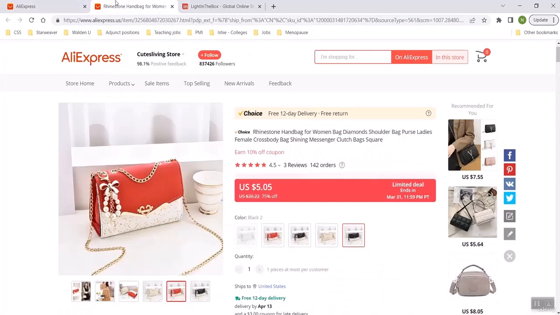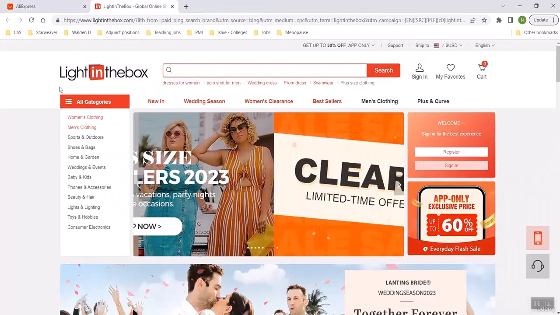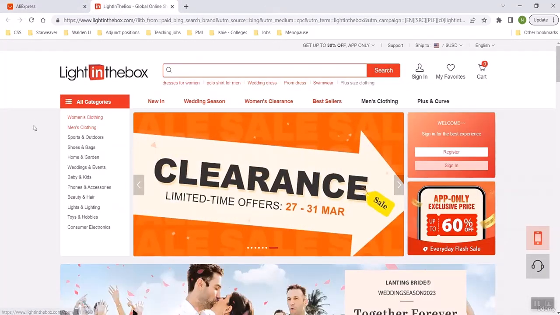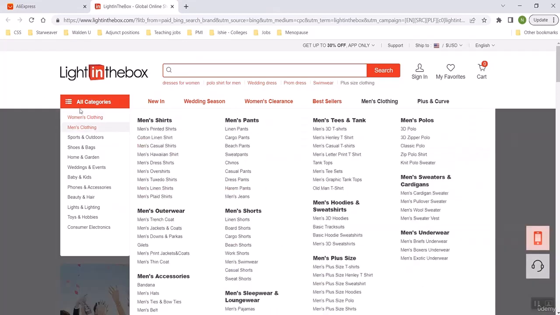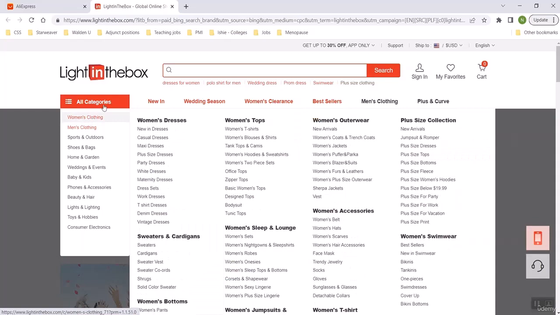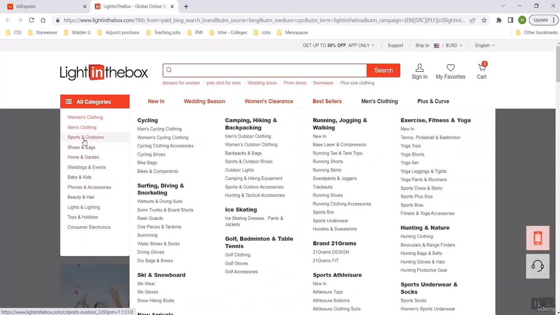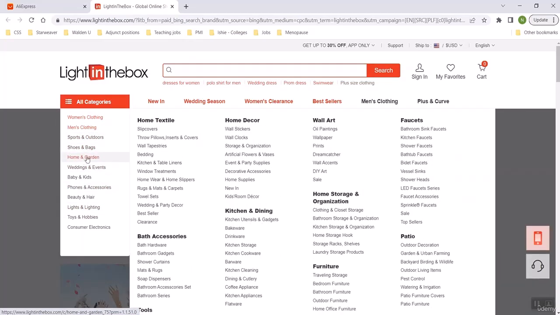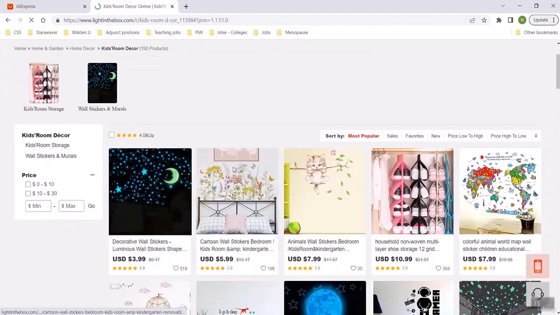Another place to go besides AliExpress is something called Light in the Box. Again, a lot of these sellers that are on here selling all their different products are from China, but you can get some from the United States. So here's all different categories you can order from. Let's say, for instance, you want to sell home and garden things because you're interested in home decor. So you can go down and look at different things that are in here, like kids' room decor. Actually, that's probably a good one. And you can look and see what they have to sell.